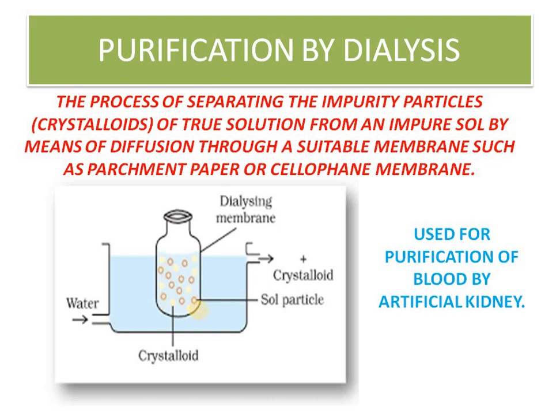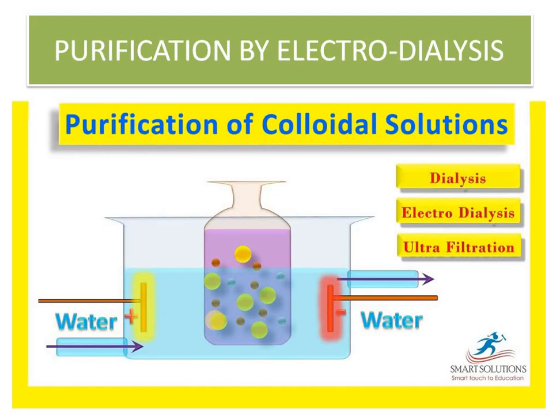and it is used for purification of blood by artificial kidney. Okay, so next is electro-dialysis. If this dialysis is under an electric field, we have applied electricity. What will happen? Because you know colloidal solution is having charge. So the movement of the charged particles will be fast, or the passing of the crystalloids will be very fast. So in that way the process will be fast. So electro-dialysis is used to purify the blood also through artificial kidney.